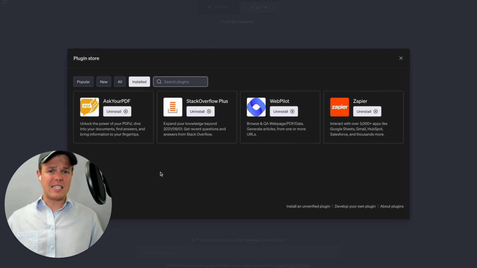Now, each one of these plugins has a different use case when it comes to an AI automation agency. We like using Ask Your PDF in the context of if we do a custom legal contract with a client, we can scour through that contract fast and find the specific points that we're looking for. We use Stack Overflow Plus when we need help with coding, if it comes to API calls or webhooks or different contexts when it comes to more complex AI automations and we need more help in that area.